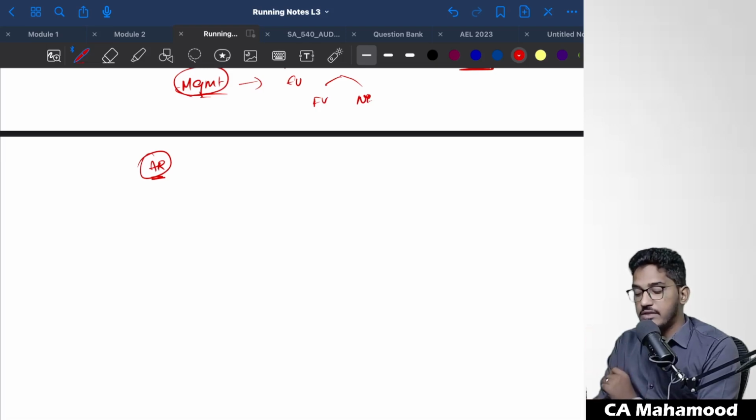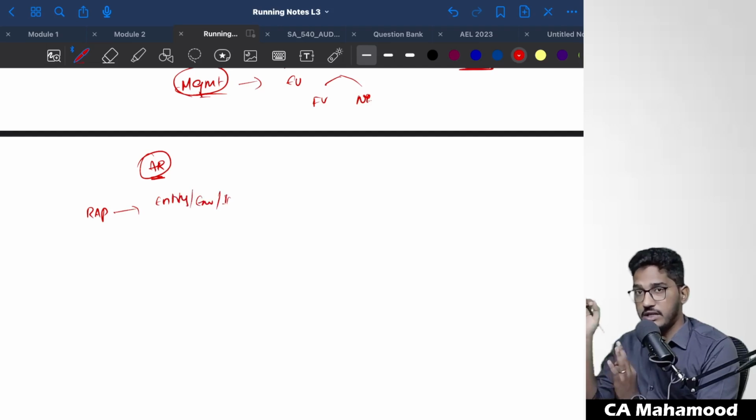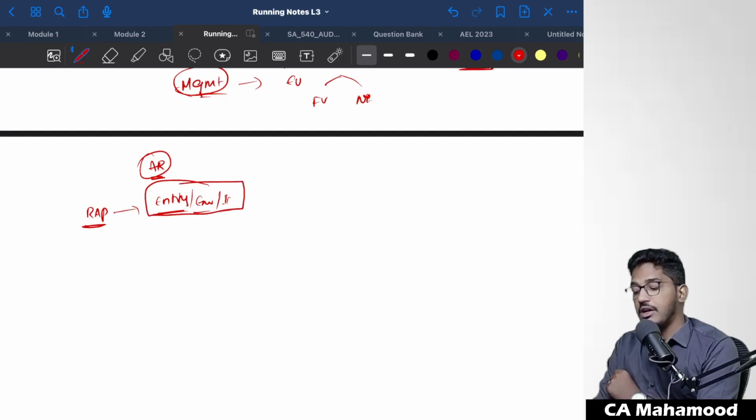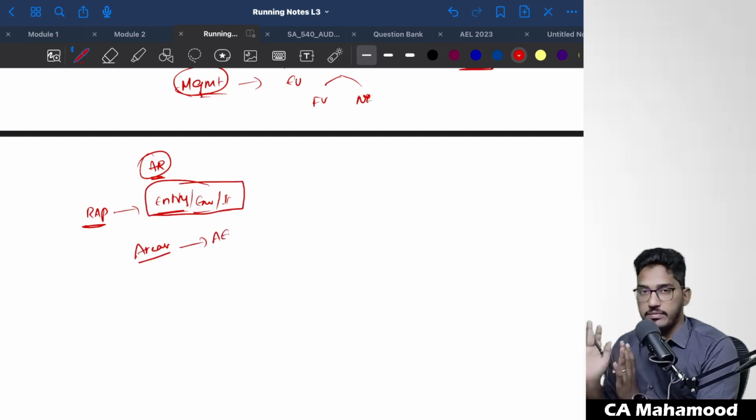First, you need to understand. First, you will perform risk assessment procedures. You will try to understand the entity, the environment, and the internal controls. Risk assessment procedures we do in every audit. At the beginning of the audit, we will try to obtain an understanding of the entity, environment, and its internal control. Whenever you are performing risk assessment procedures, you should also try to understand what are the areas of the client where accounting estimation will be required.